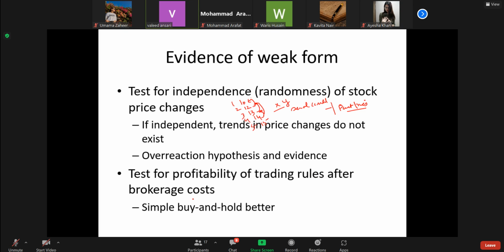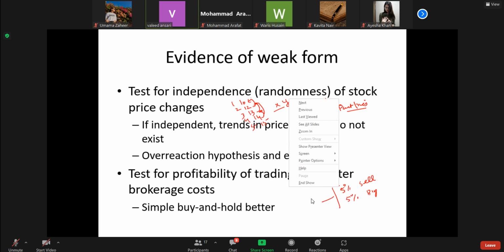We also test certain filter rules versus buy and hold: if prices fall by 5%, sell; if prices increase by 5%, buy. Various filter rules are also tried. That has not yielded much either: by using certain rules, can we beat the market and get a higher return? That has not happened.